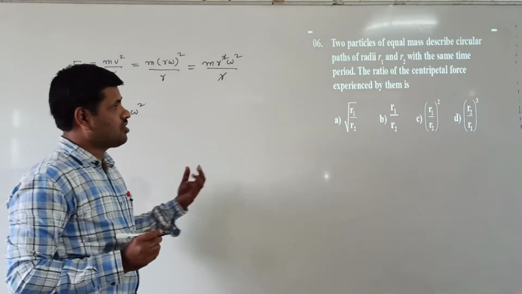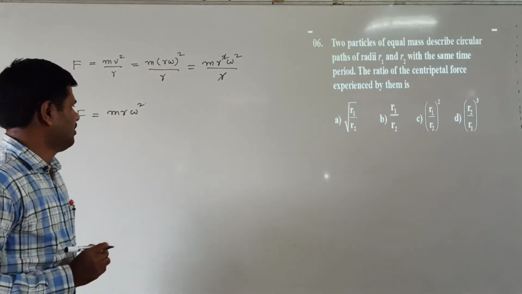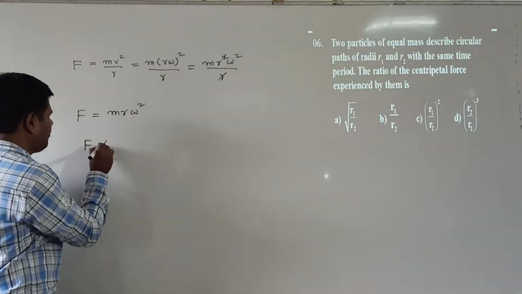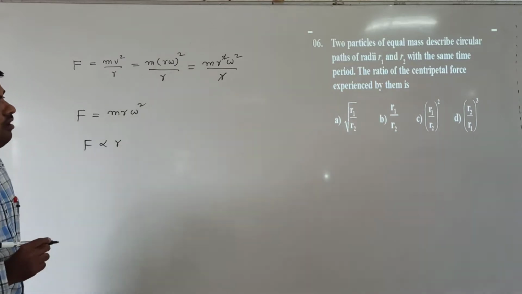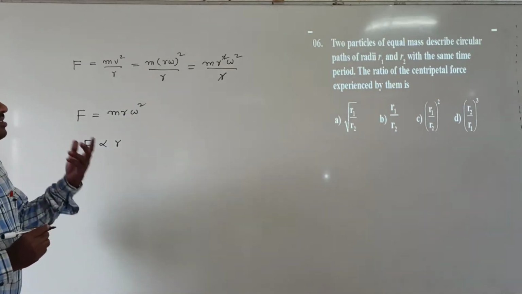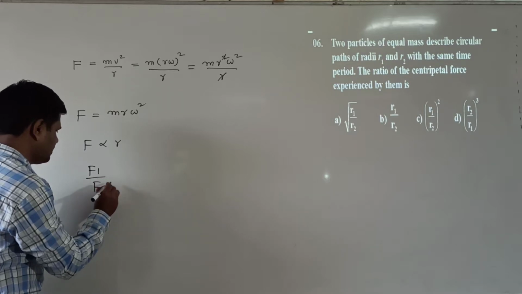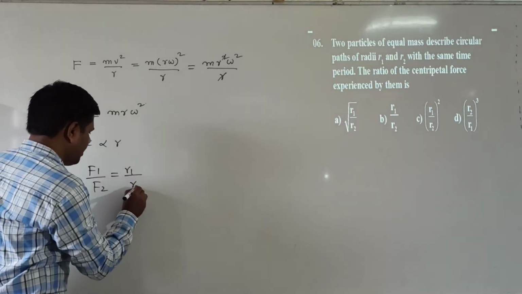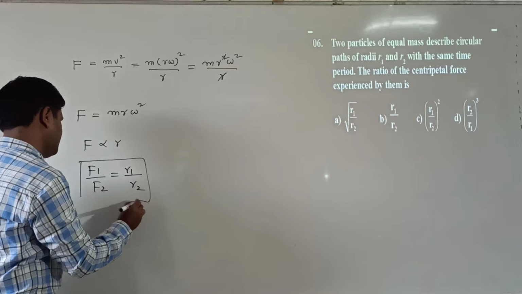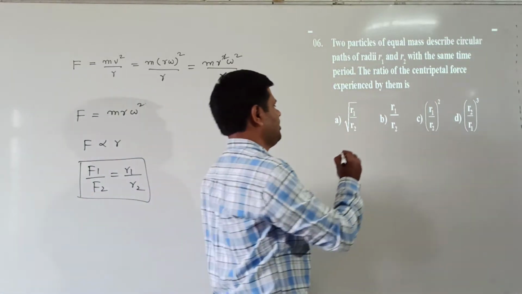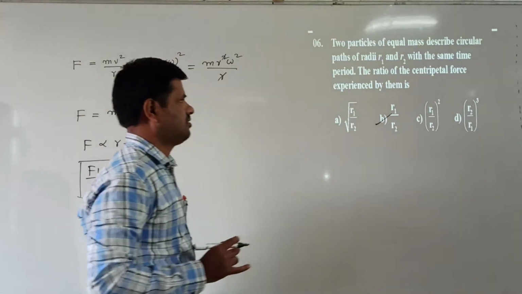Now the ratio of the centripetal force is asked here, which means F is directly proportional to radius r. So two radii are given, r1 and r2. So f1 by f2 is equal to r1 by r2. Which option is correct here? R1 by r2 means B option is correct.